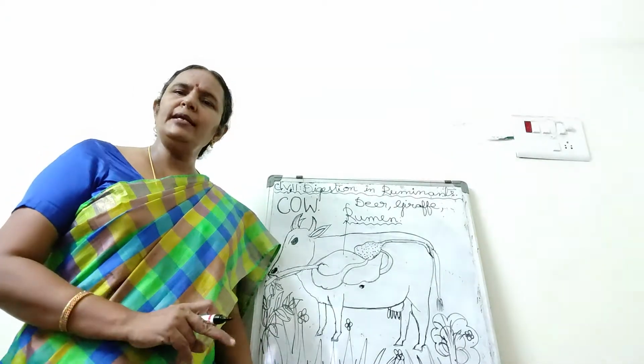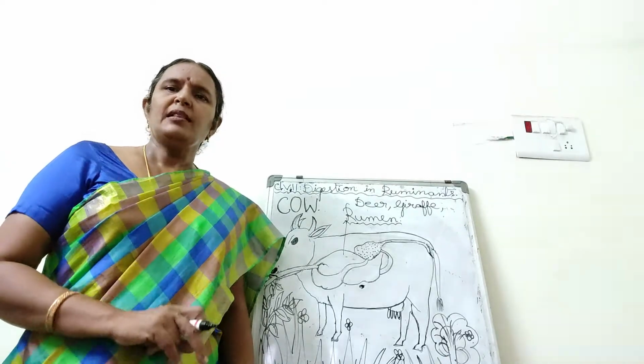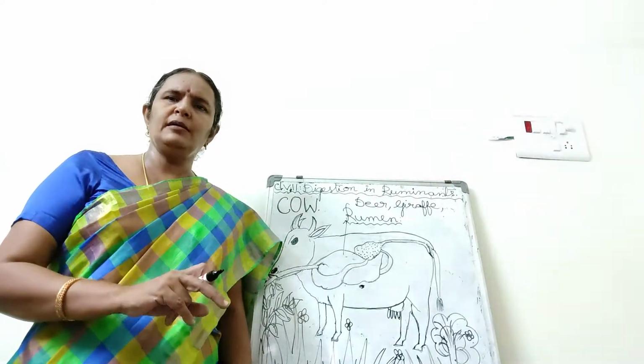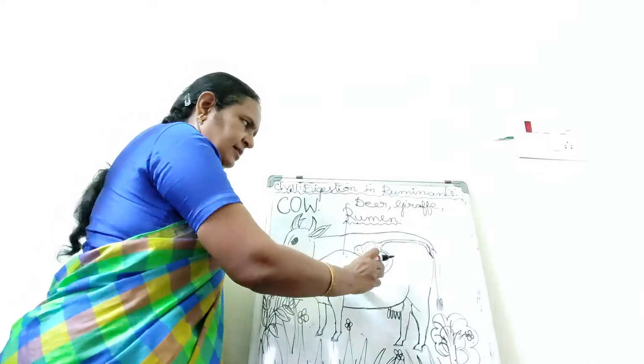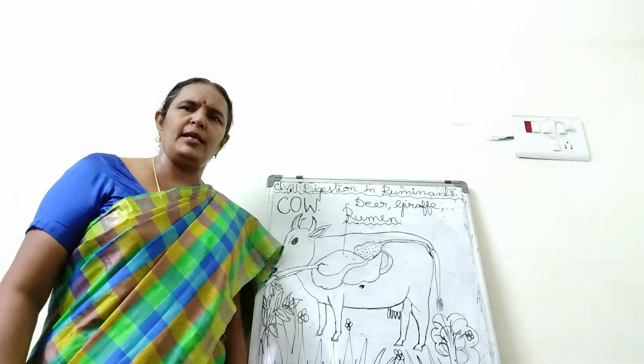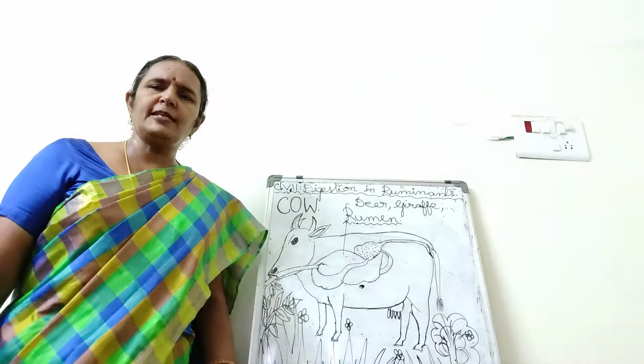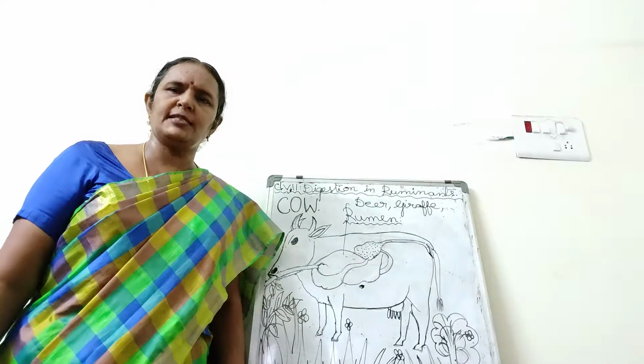You have studied the human stomach in the human digestive system. That is a J-shaped stomach. It's a single sac-like structure. If you go through the diagram, you can understand. But here, in herbivores, the stomach has 4 chambers.